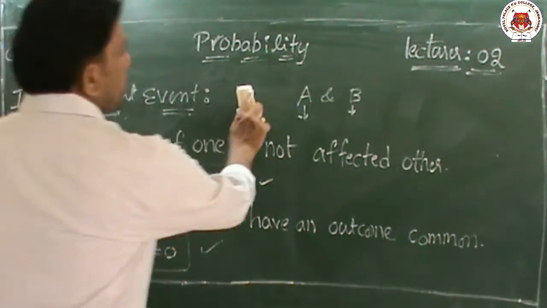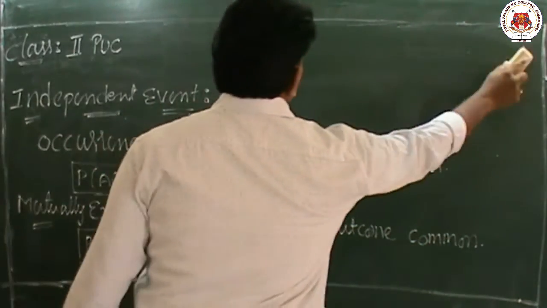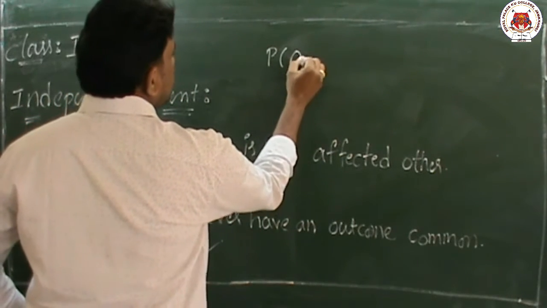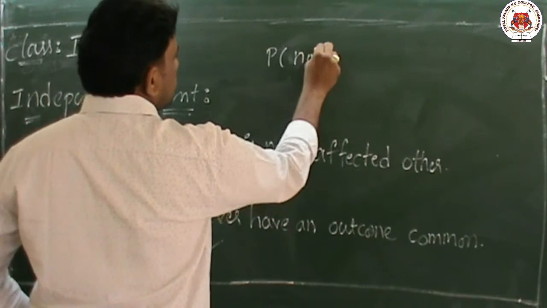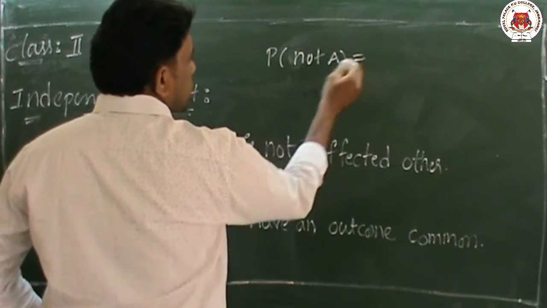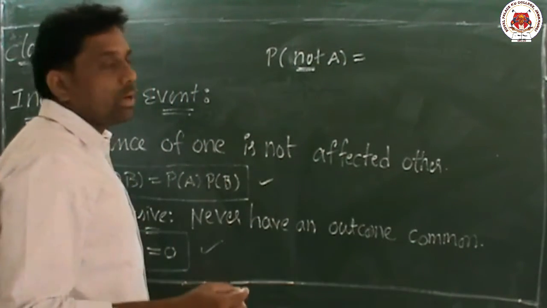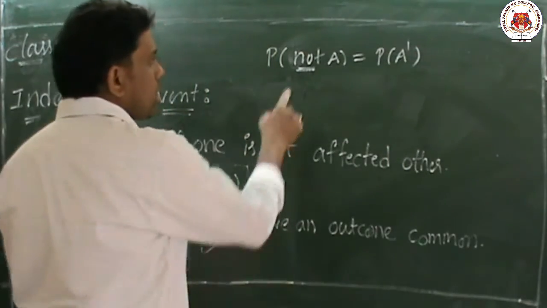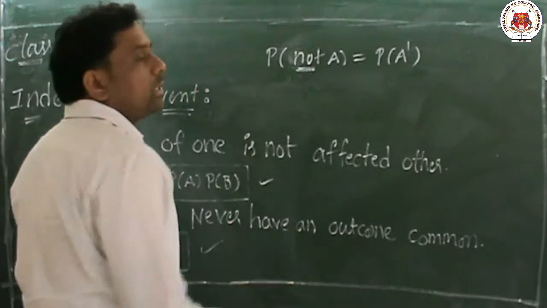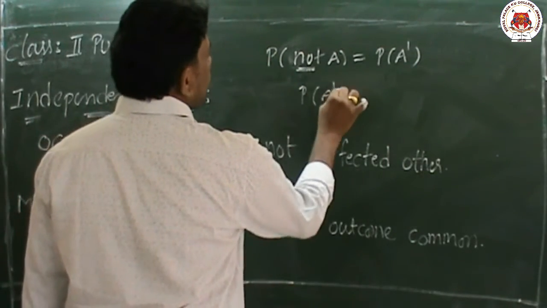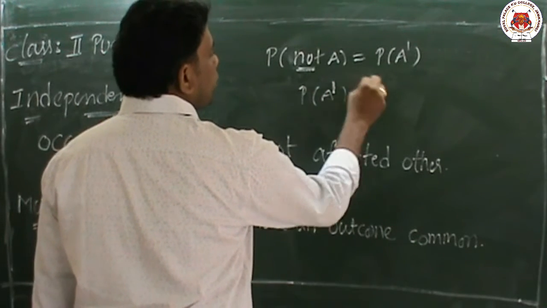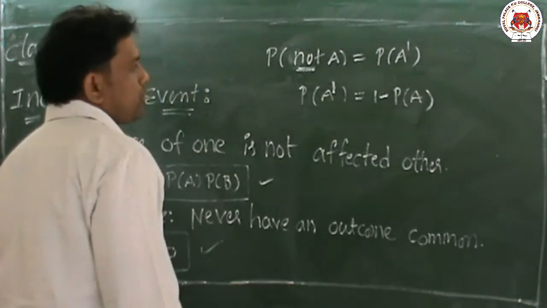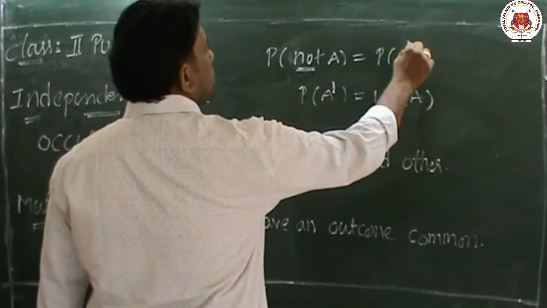Using this, I am going to take two more very important points. The next point is, suppose, probability of not A. How to write this? Not is nothing but complement. So not means always remember complement. The complement formula is P of A complement equals 1 minus P of A. So not means we have to write its complement.